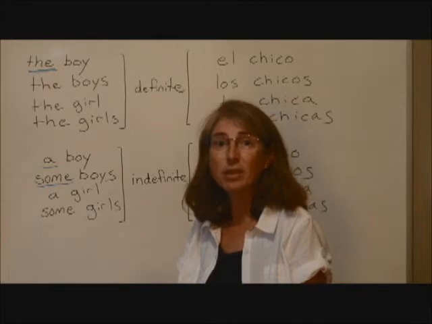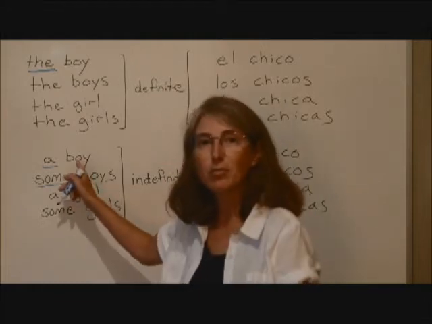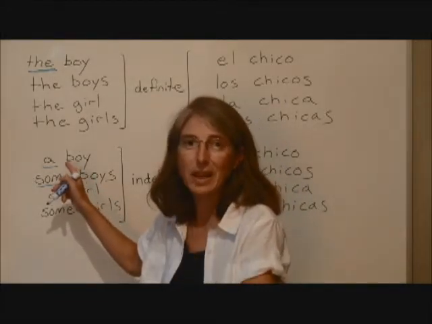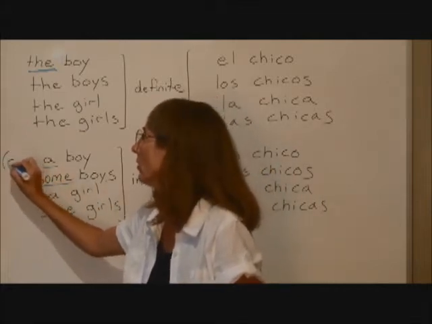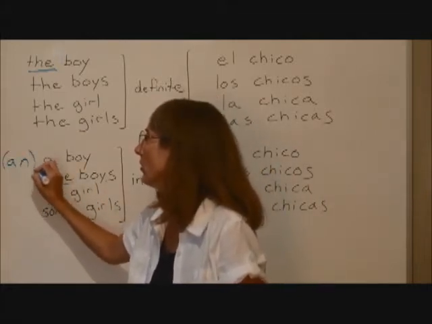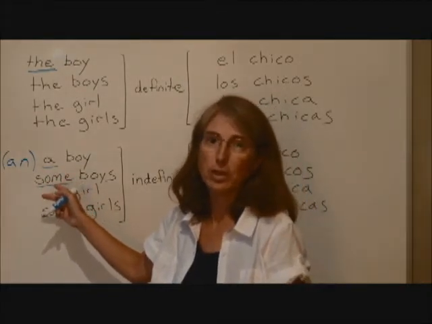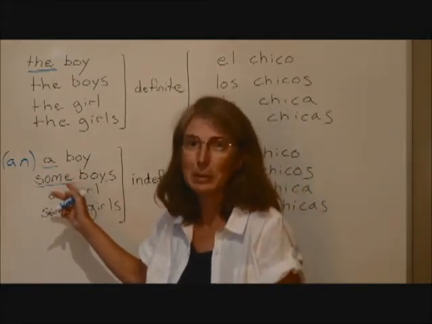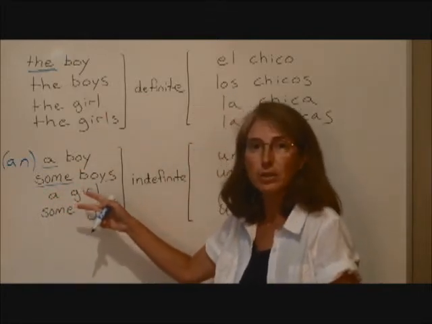How many indefinite articles do we have in English? 2. Really, it could be 3 because if boy started with an A, like apple, it would be an. So technically, we have 3 words that you have to know in English if you want to talk about indefinite articles. So these are the articles in English.